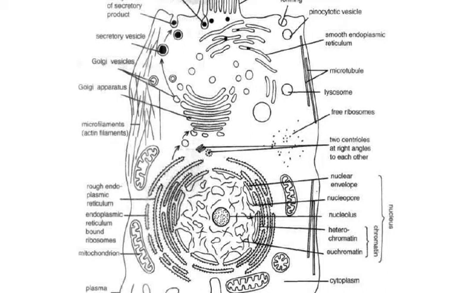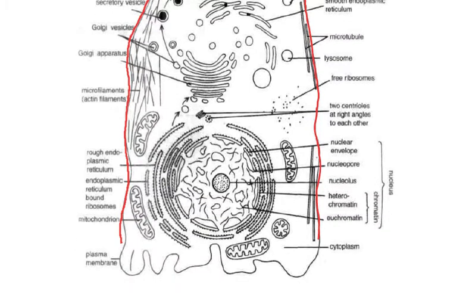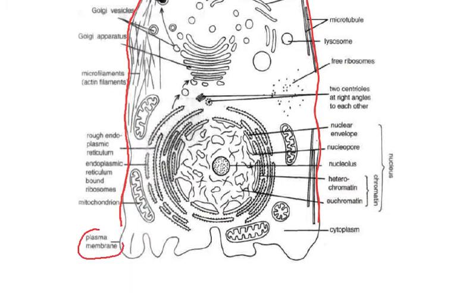This is a cell in which we have an outer covering. I am highlighting it. There are so many labelings which we are not required to do right now. Right now, we will just be concerned over the first, the outer covering. This outer covering is called the plasma membrane. When we are talking about an animal cell, this covering is the plasma membrane.